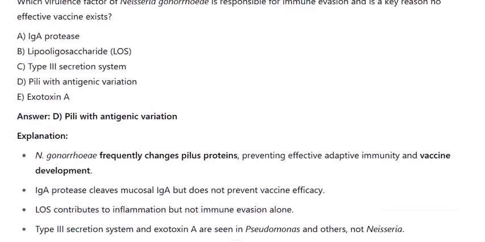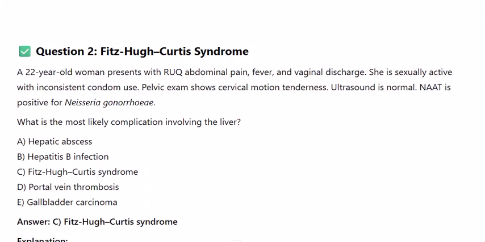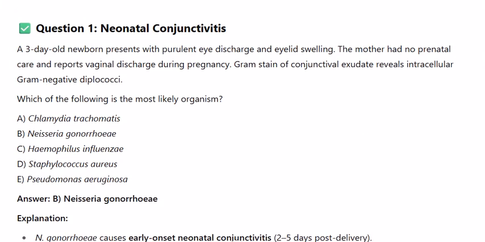Provided about Neisseria gonorrhoeae, a gram-negative diplococcus with unique pathogenic, diagnostic, and treatment characteristics. Question 1. Neonatal conjunctivitis. A 3-day-old newborn presents with purulent eye discharge and eyelid swelling.